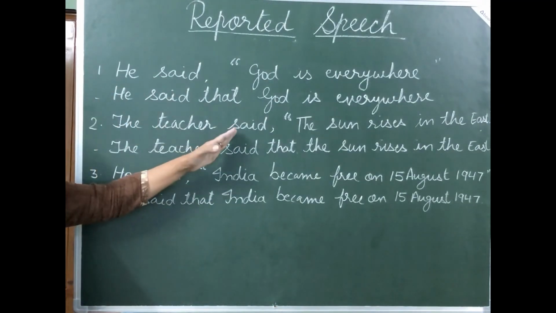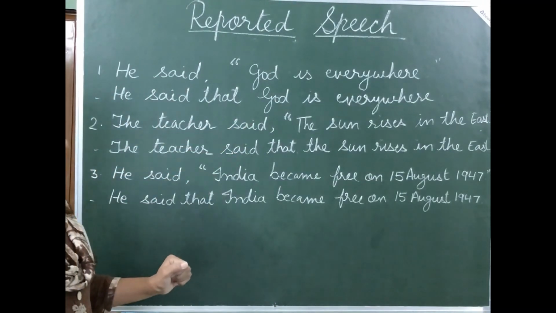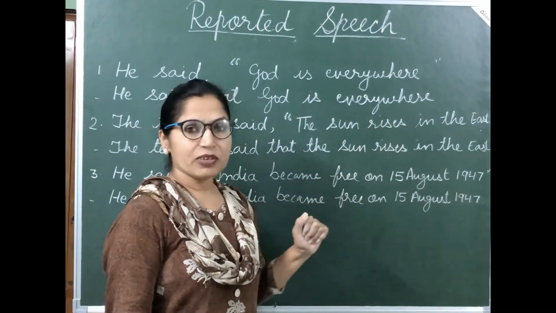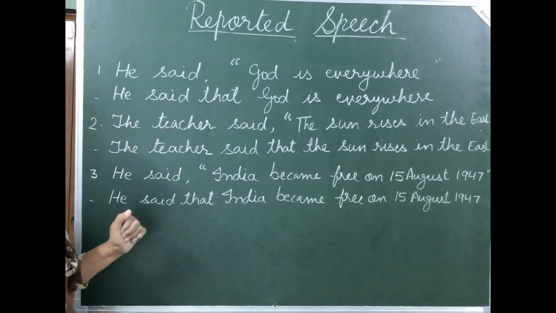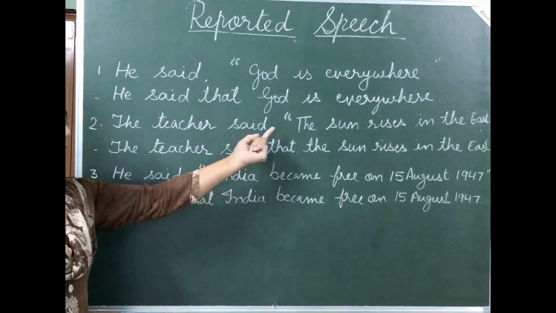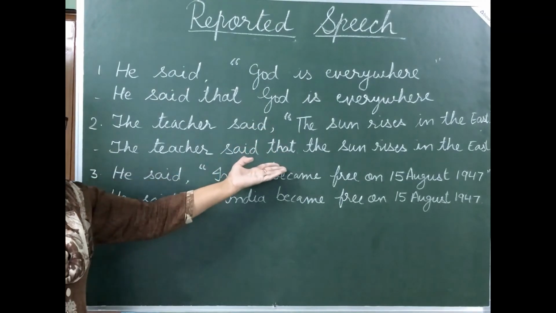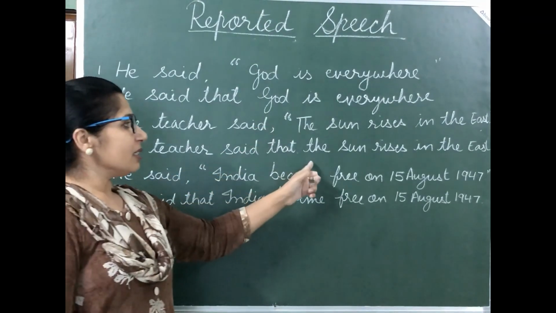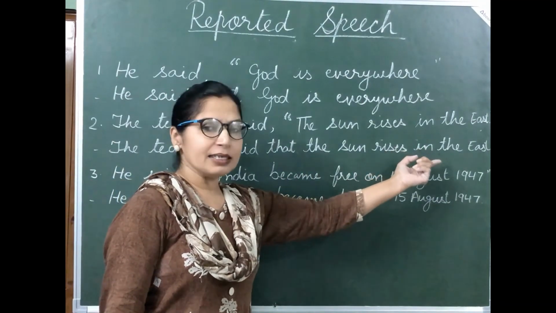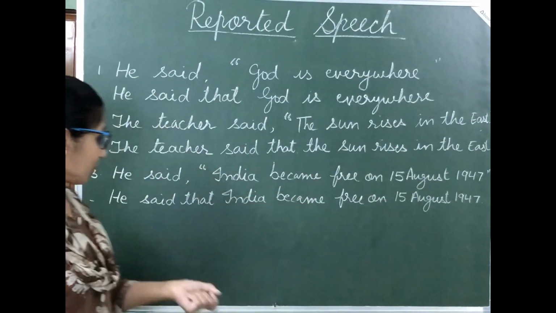The teacher said, "The sun rises in the east." So how to change this? The teacher said that. You simply have to remove the comma and inverted commas and put "that." "The," here T becomes small. The sun rises in the east, full stop.